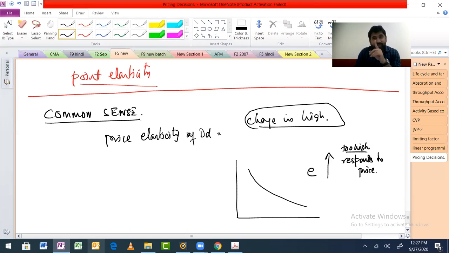Now, in this case, would you like to increase the price? Because if you increase the price, it is a big factor for them, so most of them will leave your product and go for something else. So if you get to know that elasticity is too high, you should do whatever is in your capacity to reduce the price, because even if you reduce the price a little bit, the effect will be very high for you.